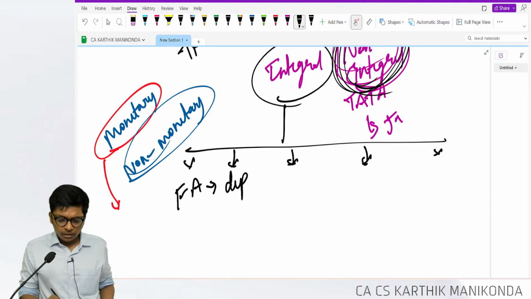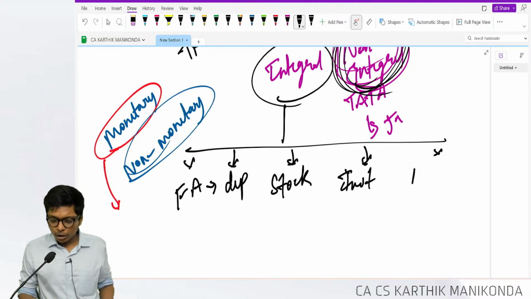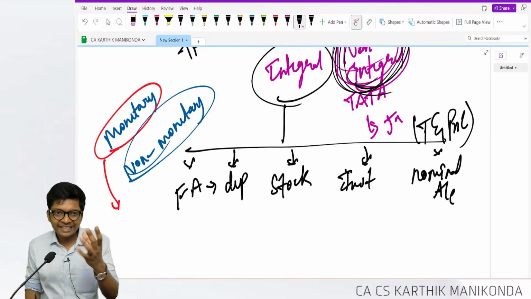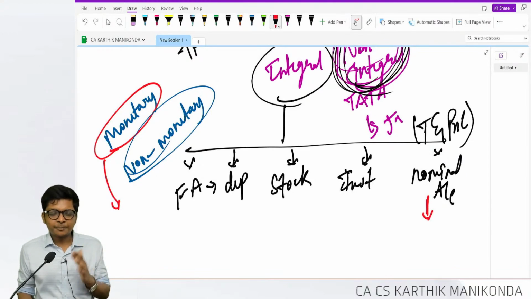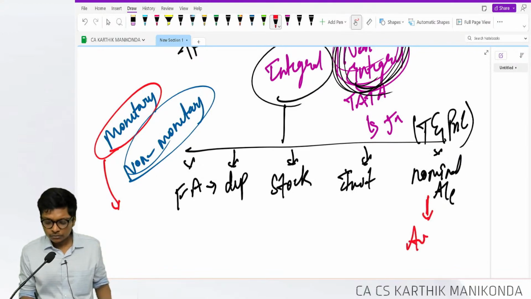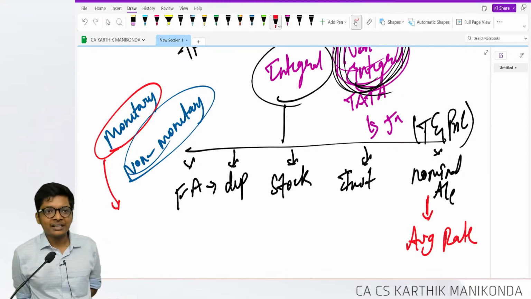Then I am taking stock, investments. Then I am also taking all the nominal account items. Basically, my trading and P&L, all sales, purchase, expense. What rate to take, to remember for exam? Nominal items like sales, purchase, electricity, rent, take the average rate as they're incurred throughout the year.